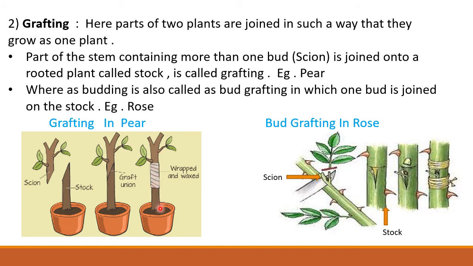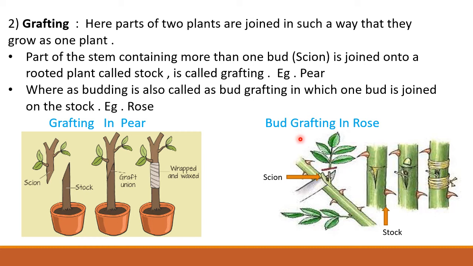Bud grafting or budding is generally practiced in roses. In roses, new varieties can be developed by the process of budding. Budding is carried out in roses.